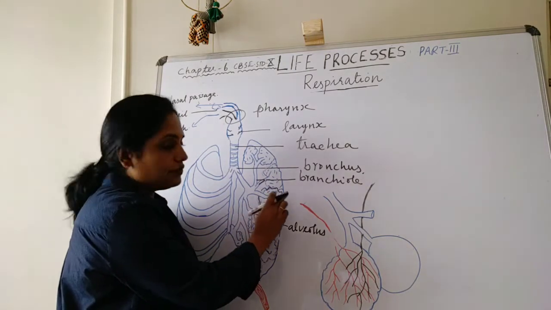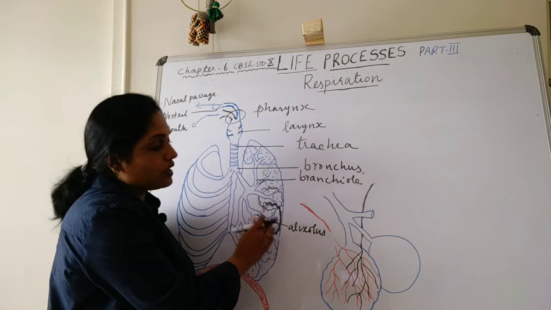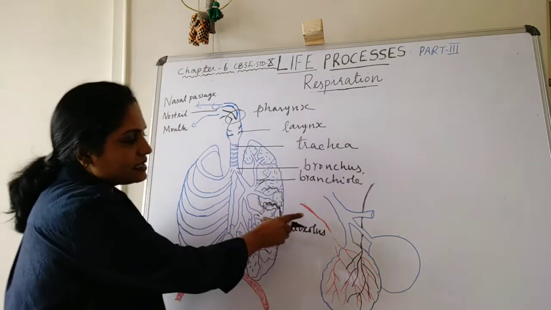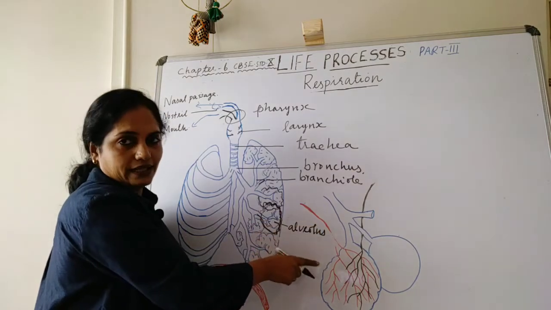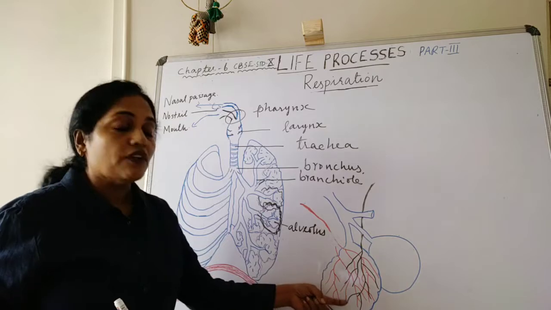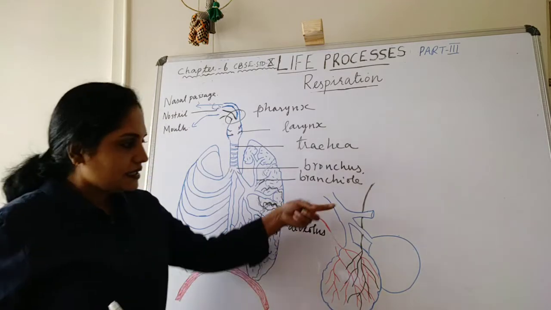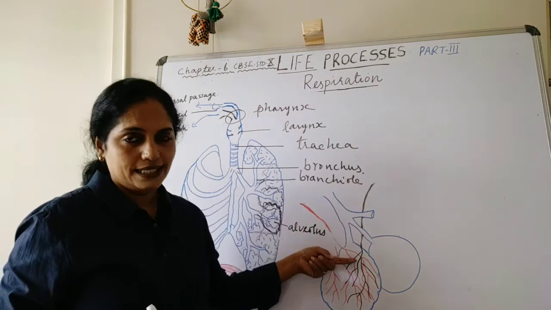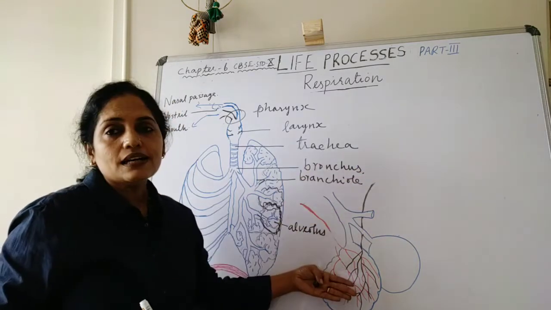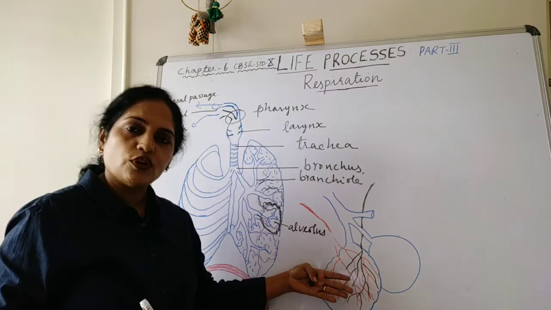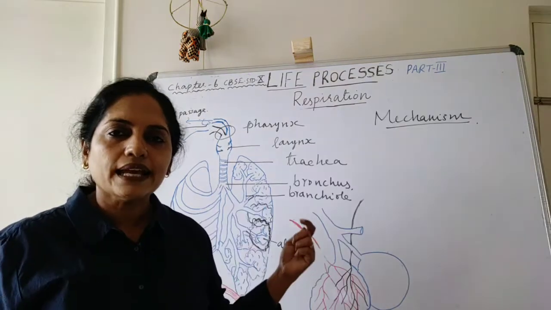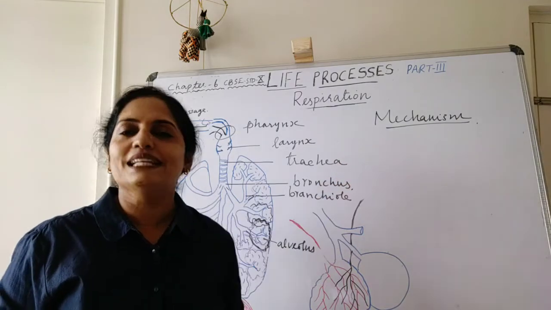If we magnify this area of an alveolus, we can see these structures. These red colored capillaries carry oxygenated blood away from the alveoli, and these black colored capillaries carry deoxygenated blood towards the alveoli for the process of purification. Is it clear? Next is mechanism of breathing.